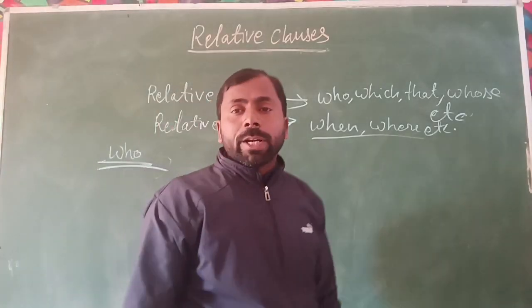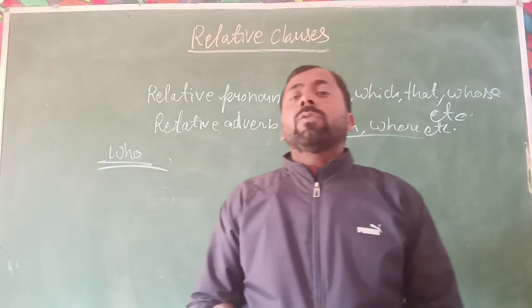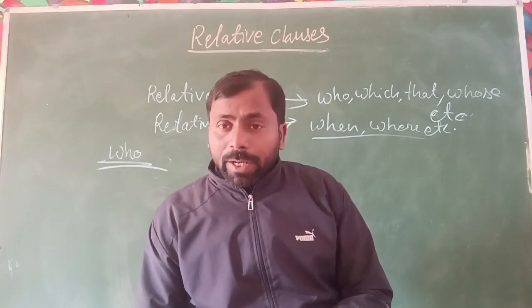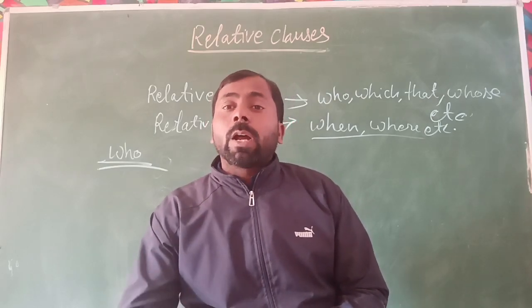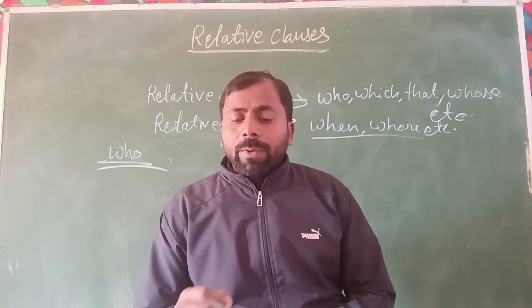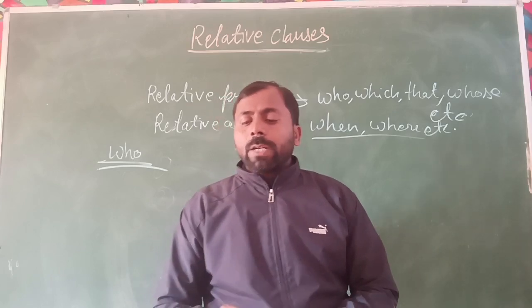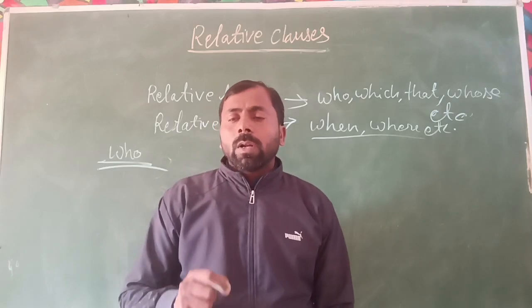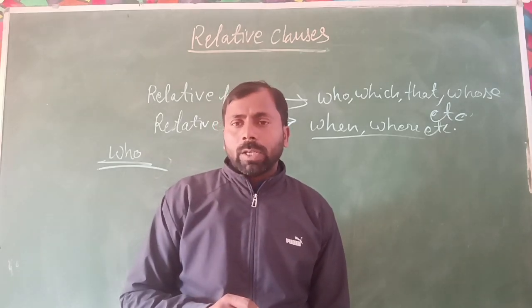First we use who. Who is an interrogative word, but when we use it as a pronoun in a sentence, it will be the relative pronoun. We use who in a relative clause when we are talking about people, not things.